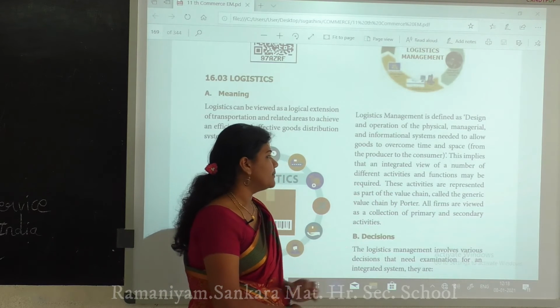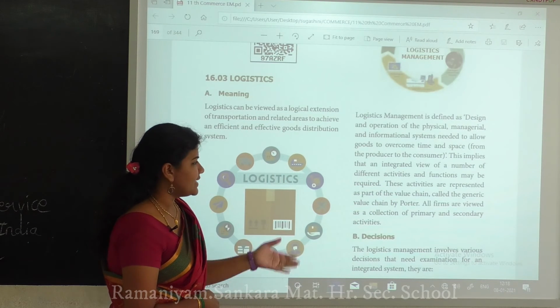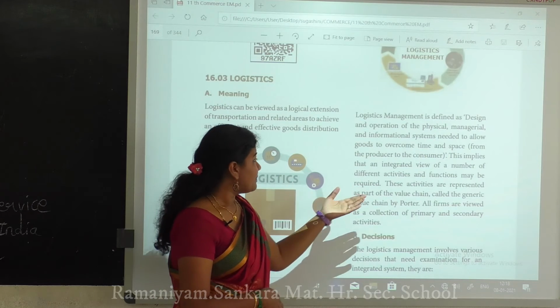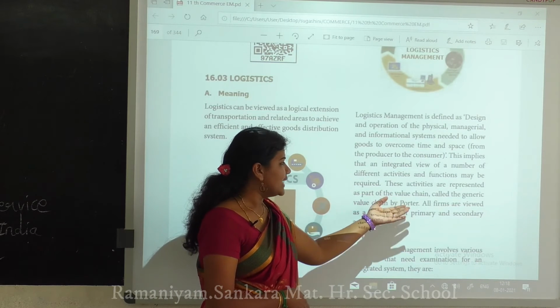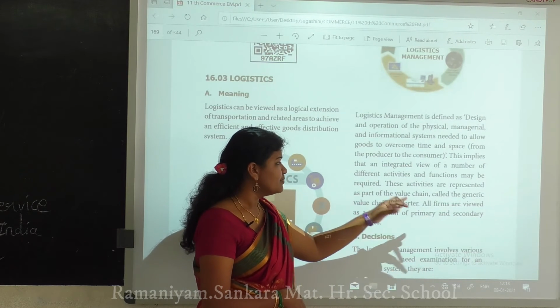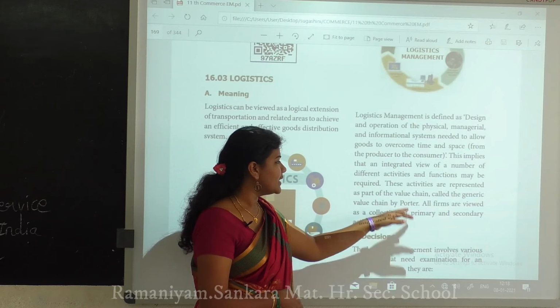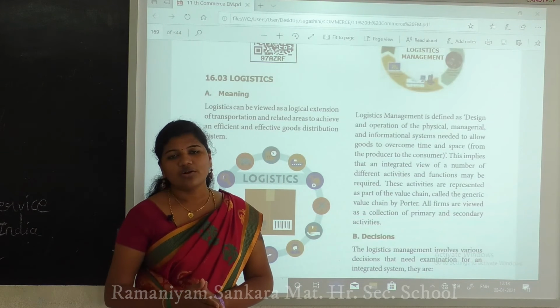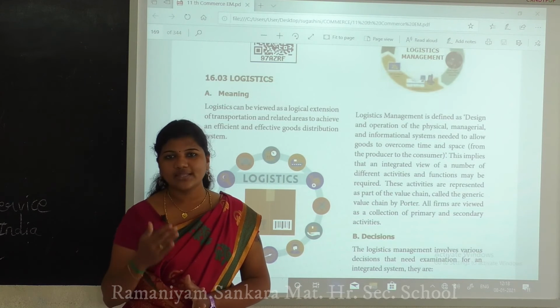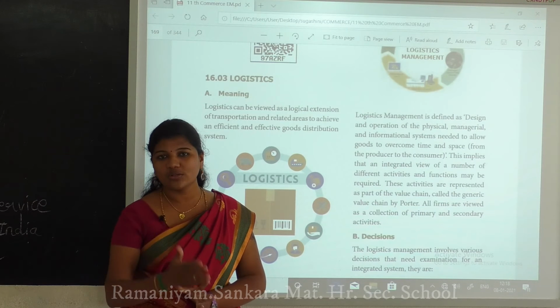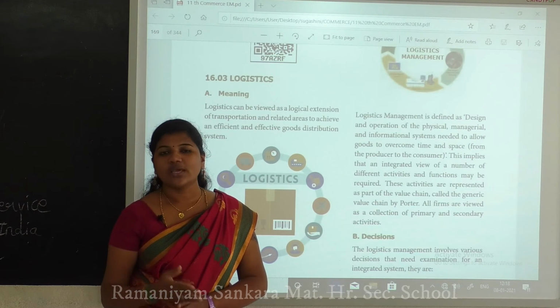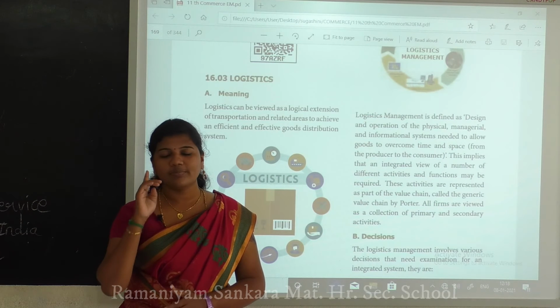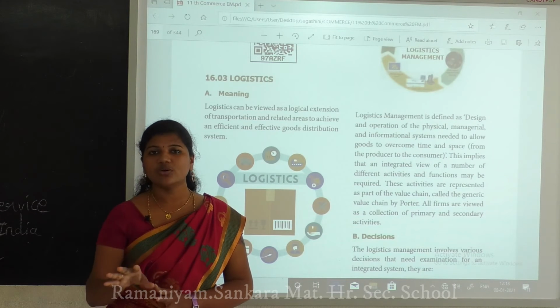These activities are represented as part of the value chain, called the generic value chain by Porter. Actually, you already know this chain: we produce the things and sell them to the wholesaler, after that the retailer, after that the consumers. Remember these four.